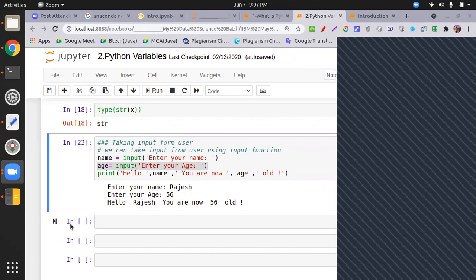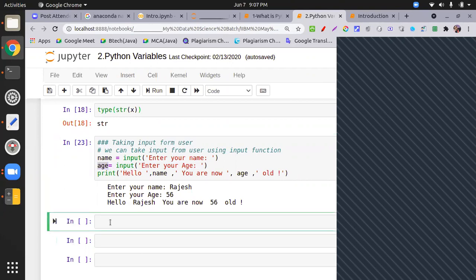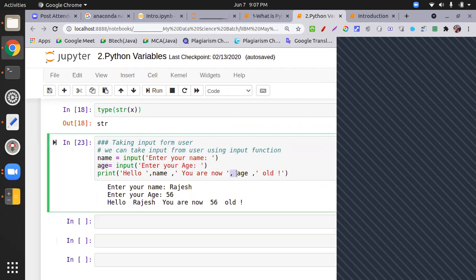Yes, sir. Shesha told me, sir, it is a string type. How do we know? I'm not putting the append thing over here, I just put the comma. So how do we know that this is string type? Is there any rule?